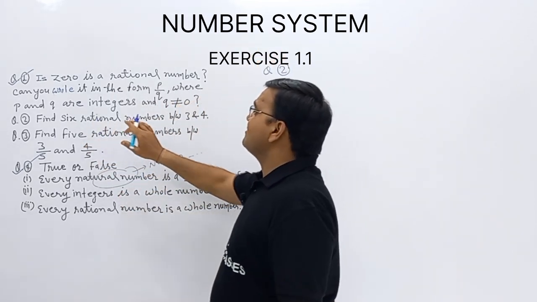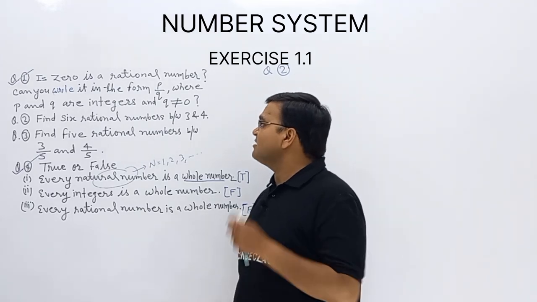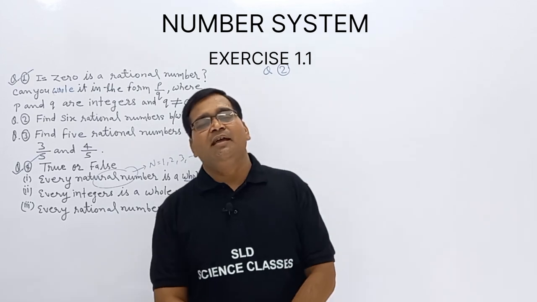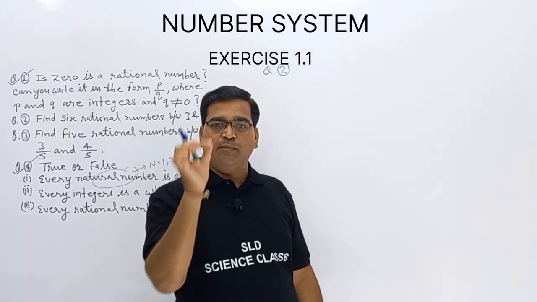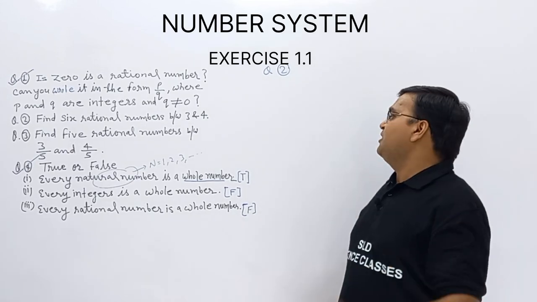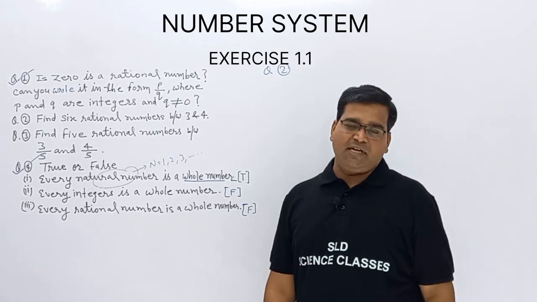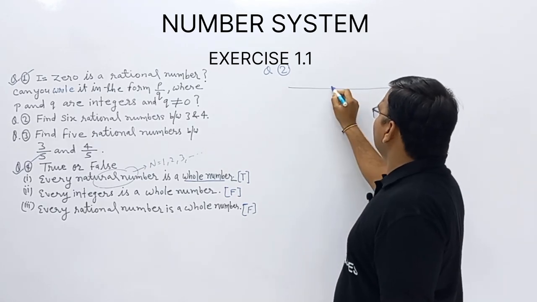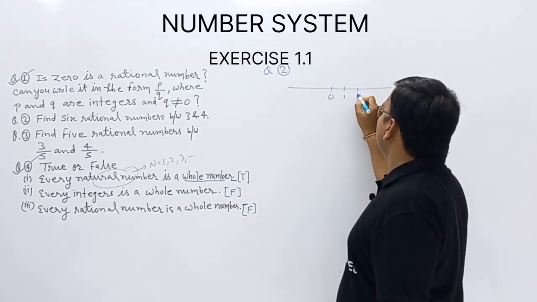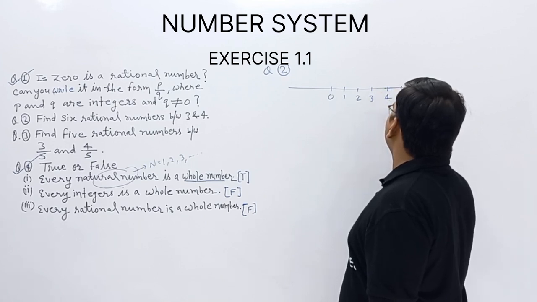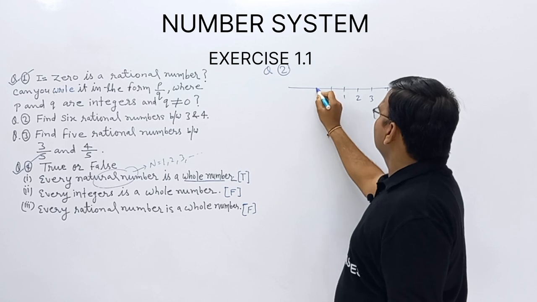Find 6 rational numbers between 3 and 4. हमें क्या करना है? 3 and 4 के बीच में, in between 3 and 4, 6 rational numbers find out करना है. I am just drawing a number line there. 0, 1, 2, 3, 4, 5 and so on.